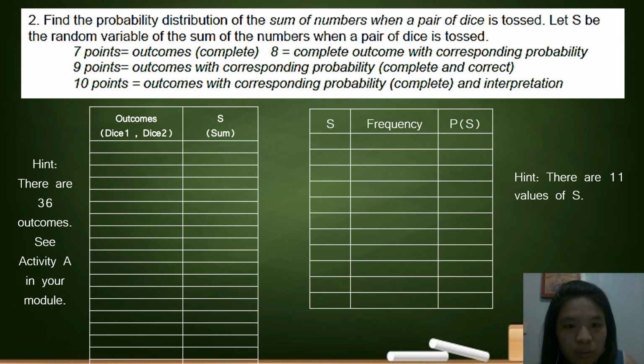So, number 2, ganun din, step 5. Tapos may kalakip silang points. When the outcome with corresponding probability is complete and with interpretation, that is 10 points. 9 points if the outcome with corresponding probability is complete and correct. So, wala siyang interpretation, 9 points lang. 8 points pala kapag complete outcome with corresponding probability. So, hindi naman nating sinabing correct, pero kompleto siya, 8 points na agad, di ba? Kapag yung outcome is complete, 7 points na.